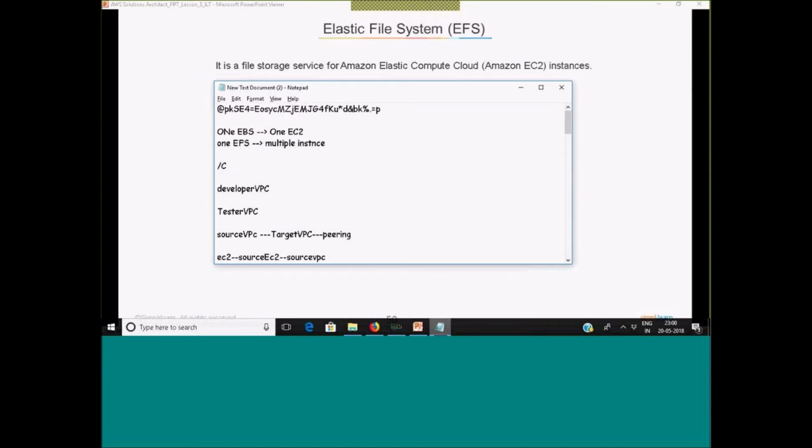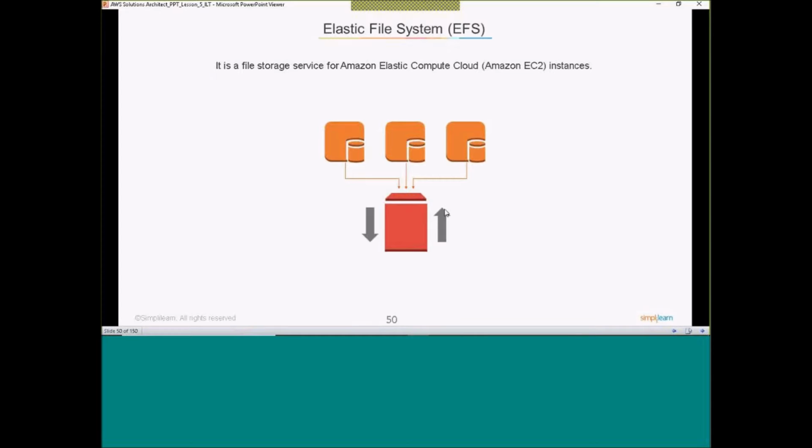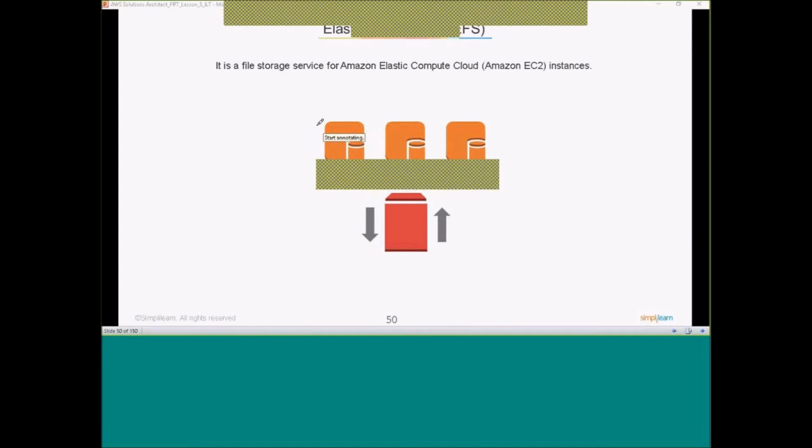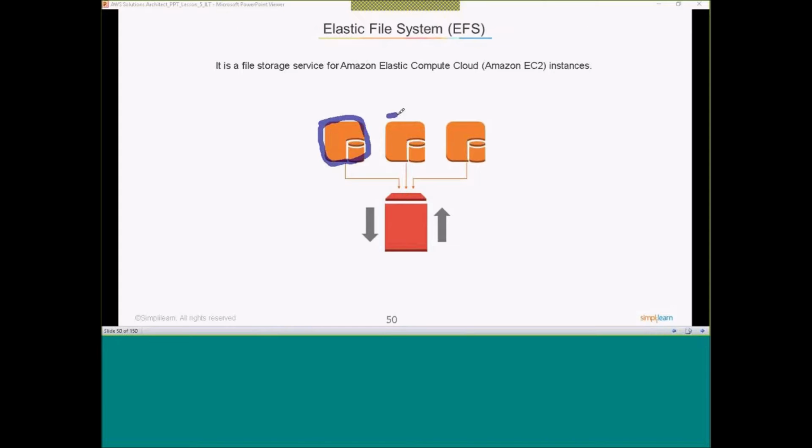Okay, it's like a virtual disk. EFS is like a virtual disk. So from a single physical disk, we create multiple virtual disks. Assume that this is a single physical disk, and these are all multiple virtual disks, right? Each virtual disk we can attach to one EC2 instance. So you are sharing this one, but an EBS volume we cannot share.